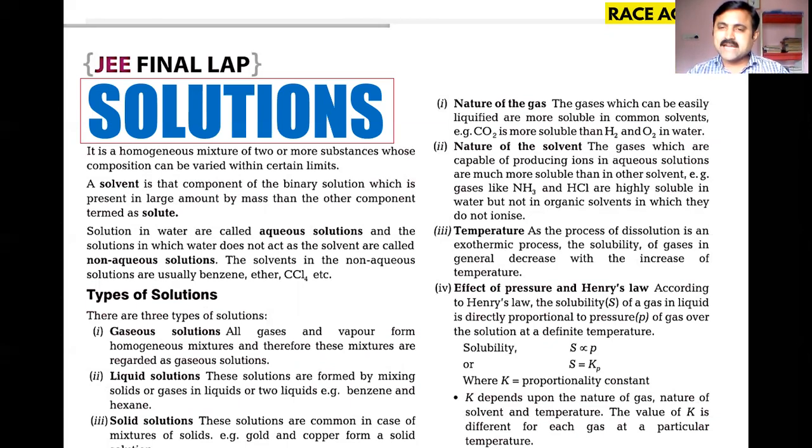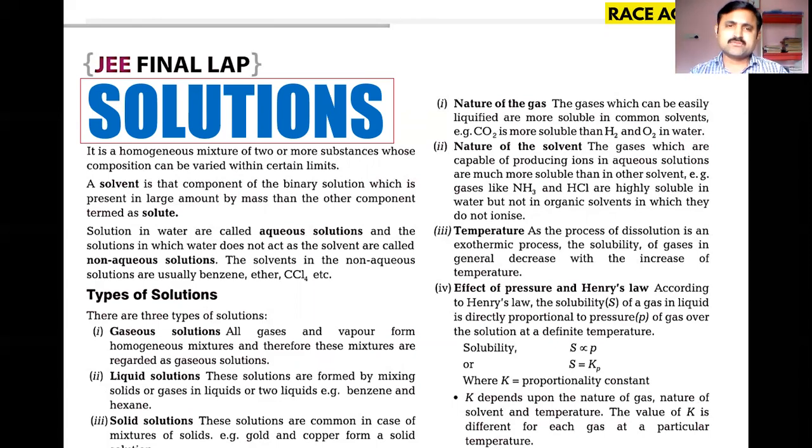Gases which are capable of producing ions in aqueous solutions are much more soluble than in other solvents. For example, if you consider ammonia and HCl, they are highly soluble in water. Ammonia and HCl are highly soluble in water. We know the factors behind that.